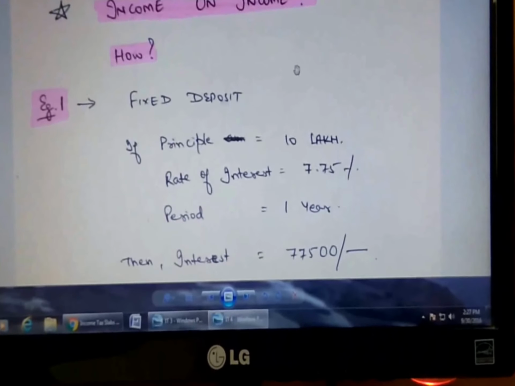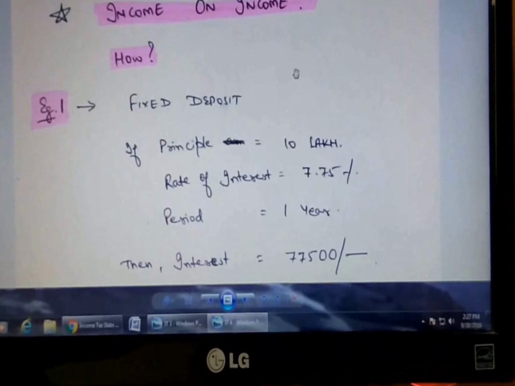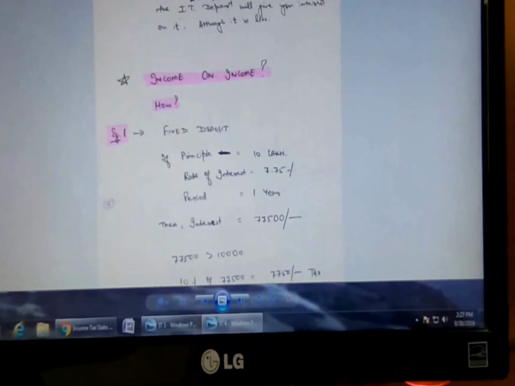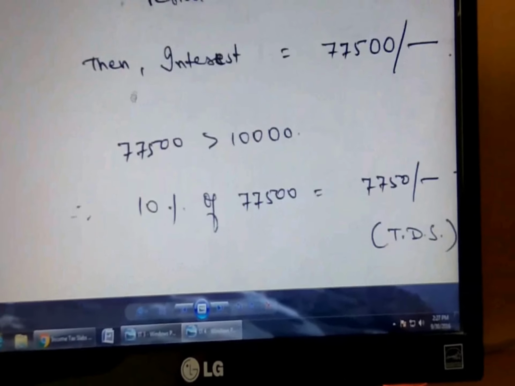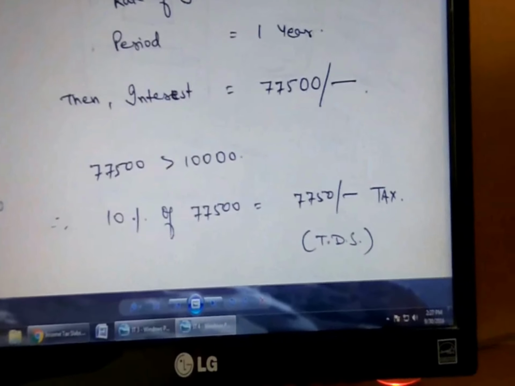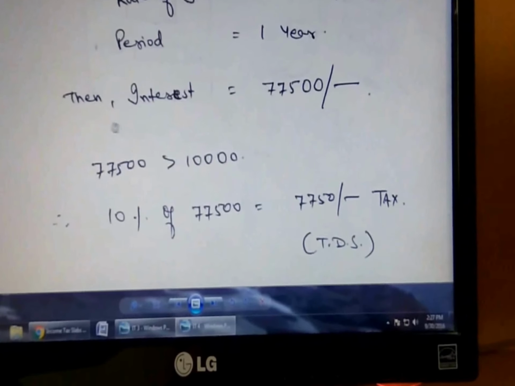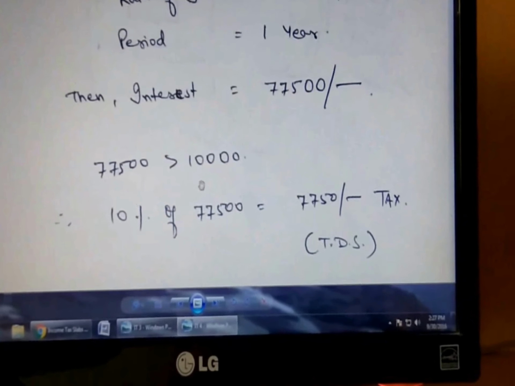So your total interest will come to 77,500, and this is your return for 1 year on an investment of 10 lakhs. So we have to understand that this particular figure of 77,500 is greater than 10,000.